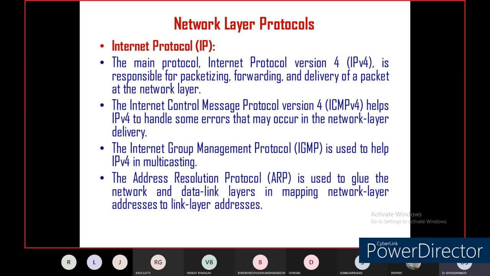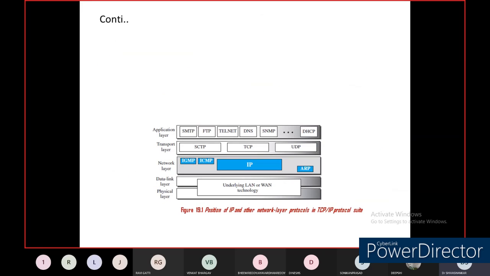So I will conclude and summarize it. The standard protocol in the internet network layer is IPv4. Again, there are three different protocols that support IPv4 for different purposes. One is ICMP, Internet Control Message Protocol, for handling errors, and Internet Group Management Protocol is used to help IPv4 in multicasting. ARP is used to map addresses between the data link layer and network layer, and between the network layer and the link layer.